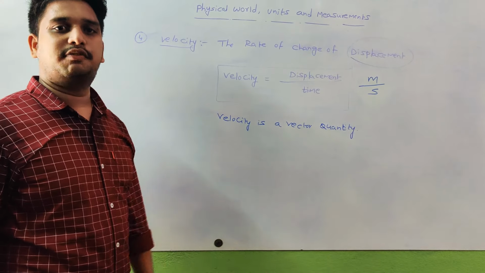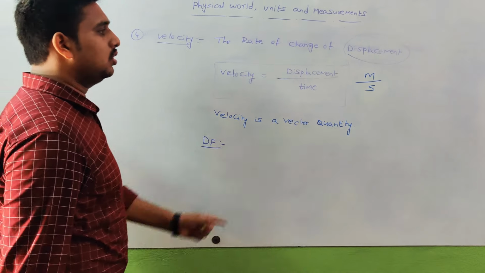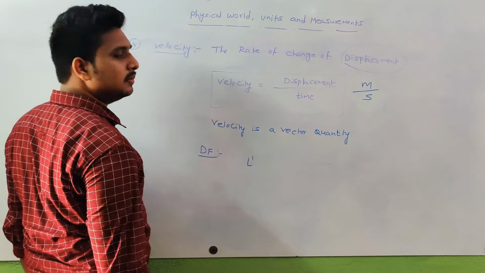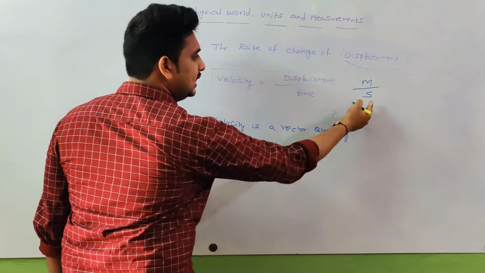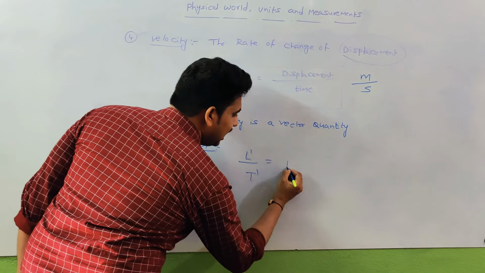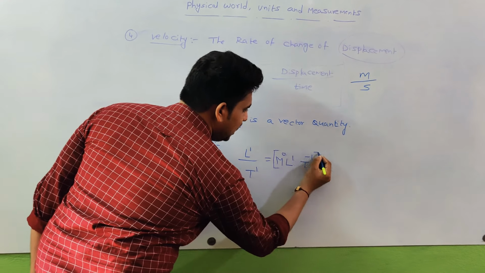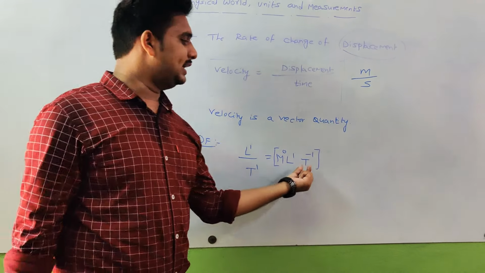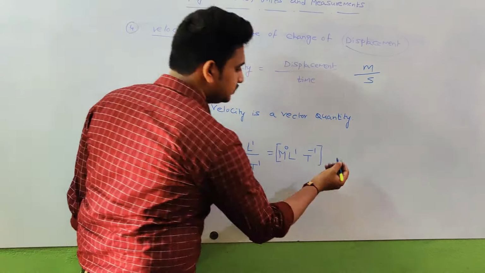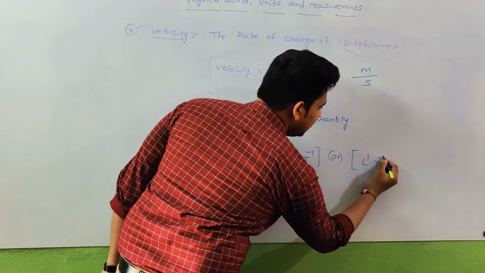Next, how to write the dimensional formula here? First, meter is represented as L power 1, and second is represented as time, T power 1. Then it can be written as L power 1 T power minus 1, and there is no mass term, that's why M power 0. M power 0, L power 1, T power minus 1. This is the dimensional formula for velocity.